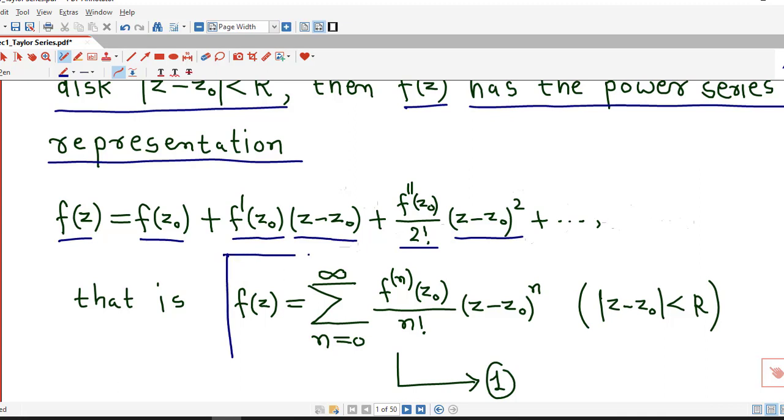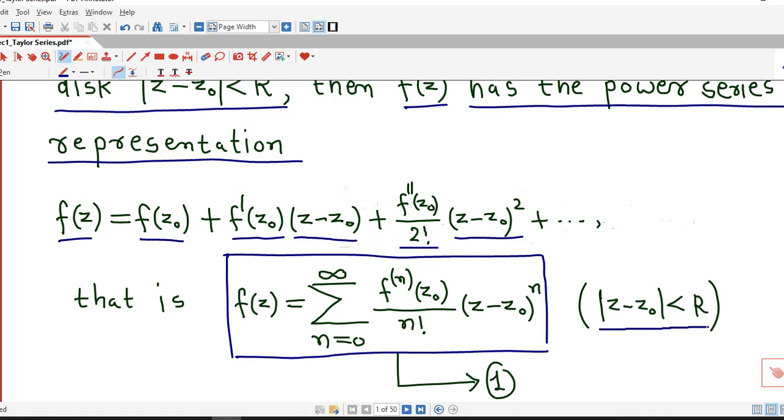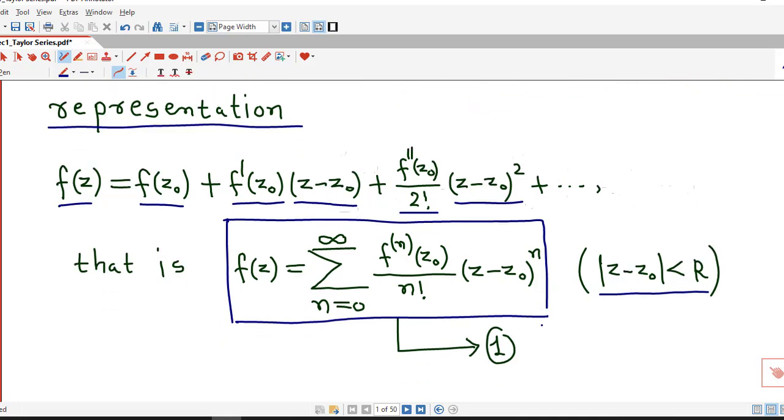We can represent this in sigma notation also: f of z is given by sigma n equal to 0 to infinity, nth derivative of f at z0 divided by n factorial into z minus z0 raised to n, and this representation is valid in the open disk with center z0 and radius r.